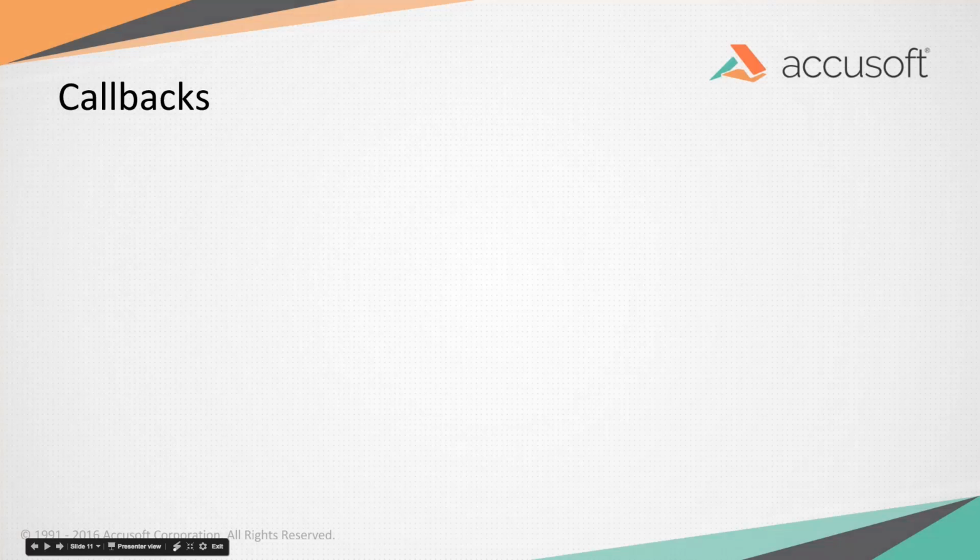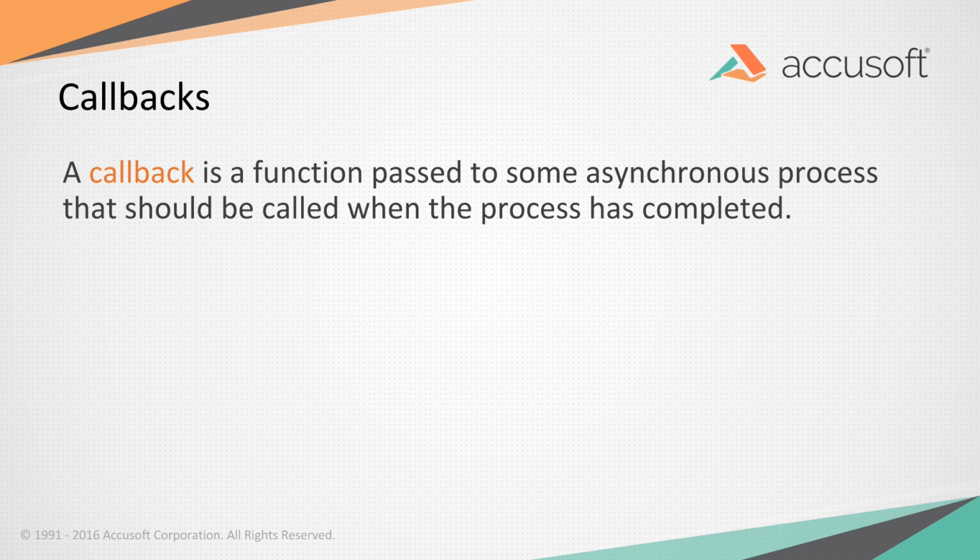So the first method of asynchronous programming in Node is callbacks. It's pretty much the de facto standard, back to the beginning of Node. And a callback is a function that's passed to an asynchronous process that should be called when it's completed.